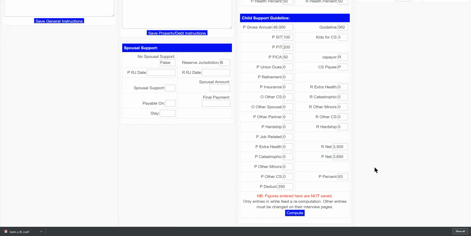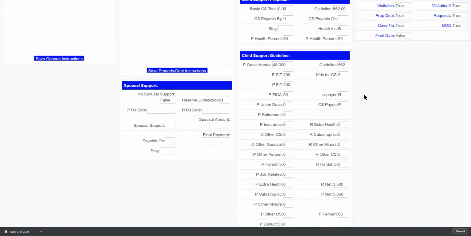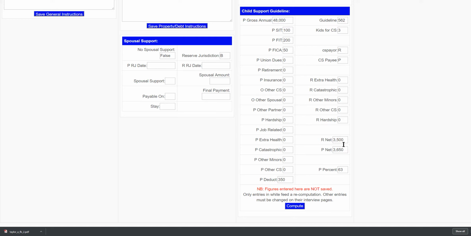You can change the primary indicators that have causative effect to the guideline figure, namely the respondent's net monthly, the petitioner's net monthly, and the percentage of primary custody that each party has. Only the petitioner is listed here because the respondent is obviously the other 37%. So to demonstrate here, you can see that the guideline here is 562 based upon this information.